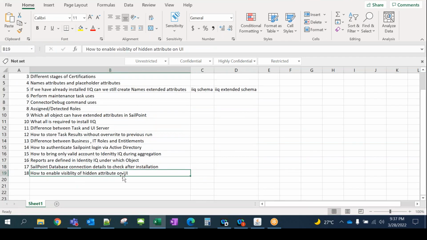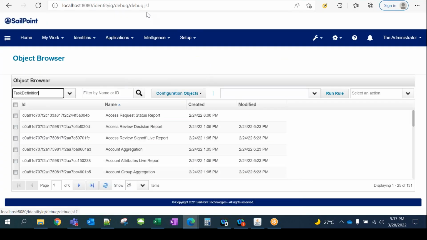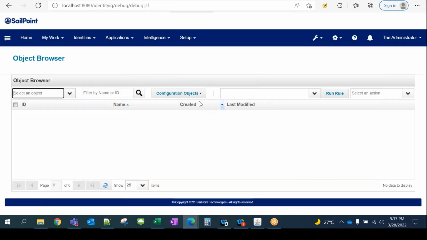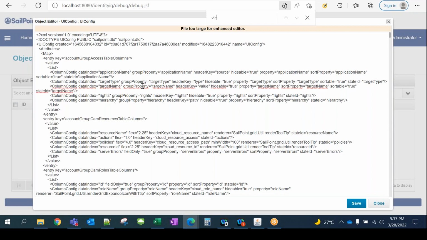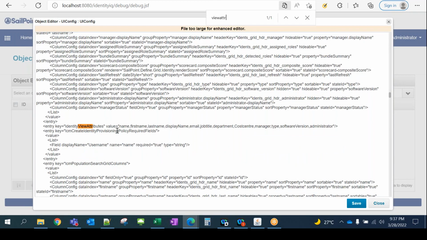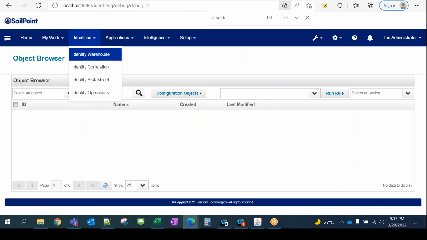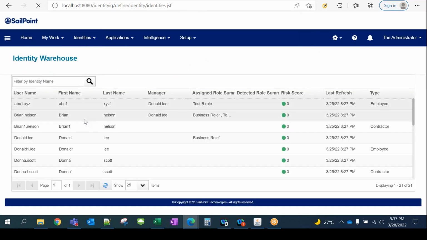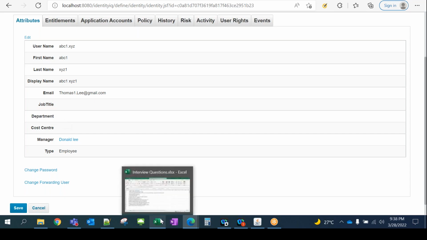How to enable visibility of hidden attributes on the UI. Like I told you recently, you need to come to the debug page, then go to UI configuration, and search for view attribute. Under view attribute you can add a new attribute, and as soon as you add it, you can see it on the UI. When I say UI, it means the attributes you can see under identity warehouse. Let's say department was not there and we added department on Friday or maybe Thursday. That's how we can do that.